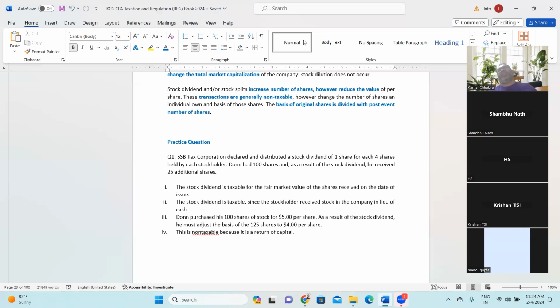Very good point. Return of capital means the amount which you have invested, from that money you are getting something back. For example, one company in which let's assume 10 of you have invested $10,000 each. So in that company, the share capital is $100,000.